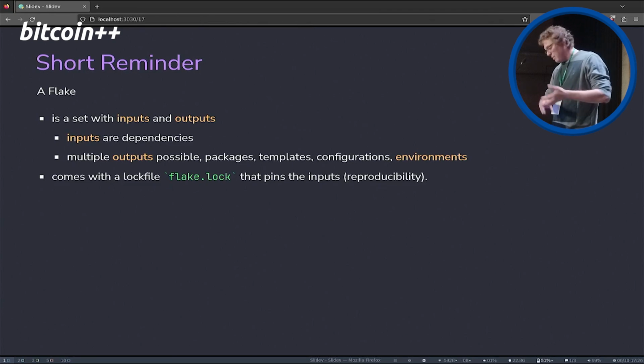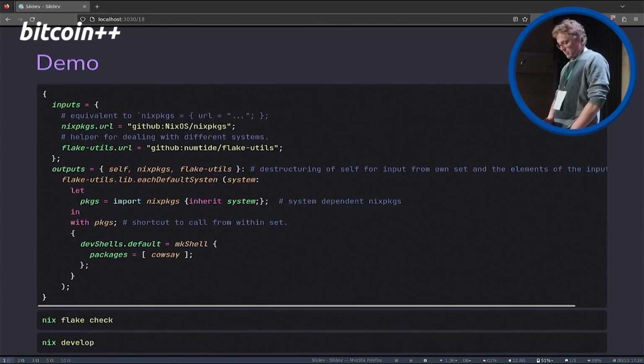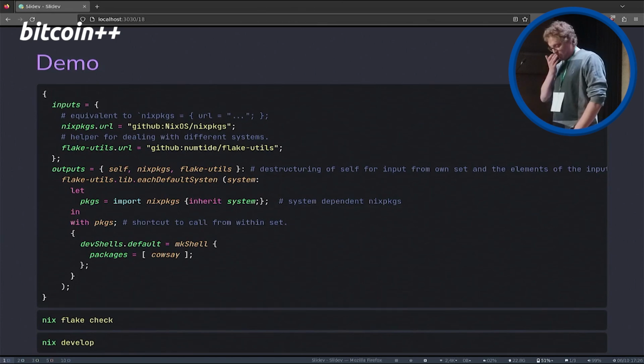Could be packages, templates, configuration, or also environments, and that's what we are going to use it for. And also, Flake comes with a log file, so if you build it, or if you open the shell, or if you interact with it from the nix commands, it will produce a log file that is also saving reproducibility, or giving us reproducibility. Okay, this is how an easy version of a Flake can look like.